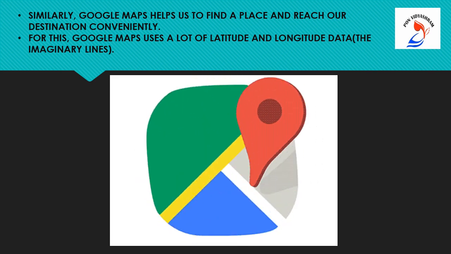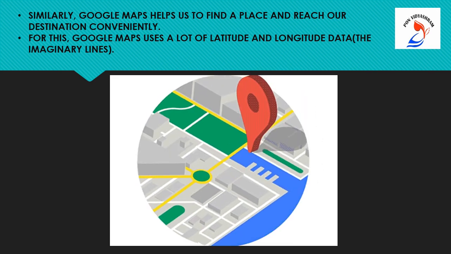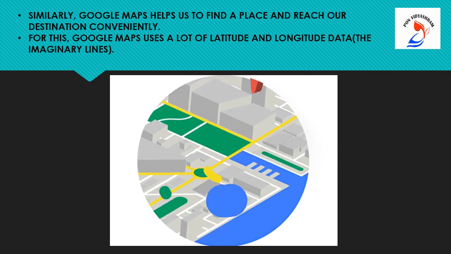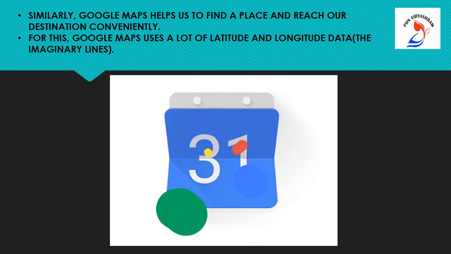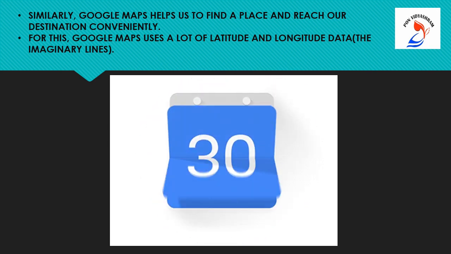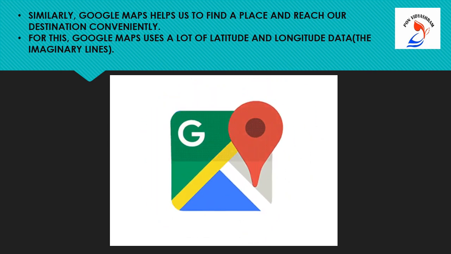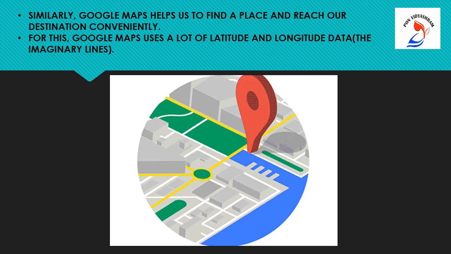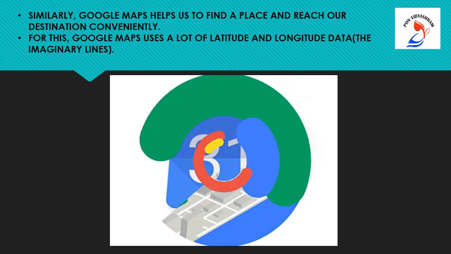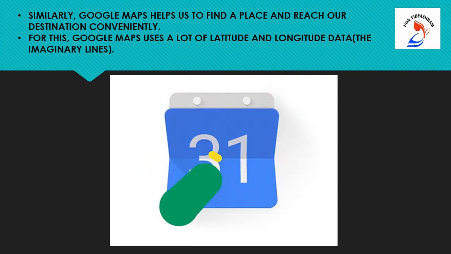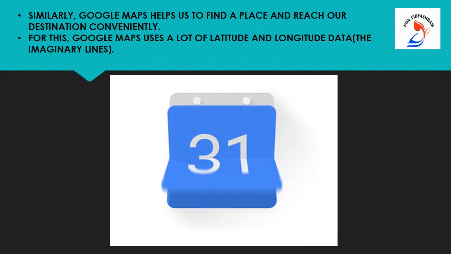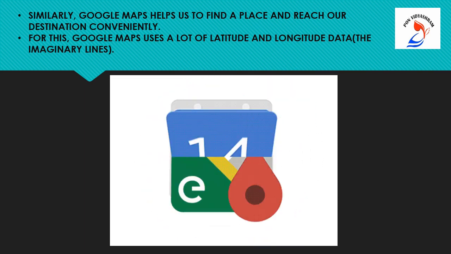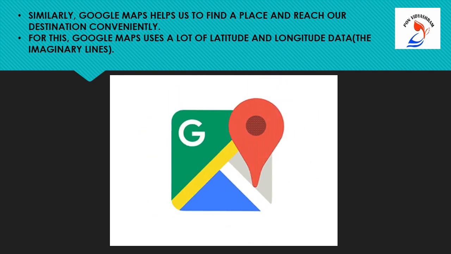Similarly, Google Maps helps us to find a place and reach our destination conveniently. It shows the turns, directions, live traffic and road conditions. It even shows alternate routes and redirects us if we fall on the wrong route. So, for this, Google Maps uses a lot of latitudinal and longitudinal data.